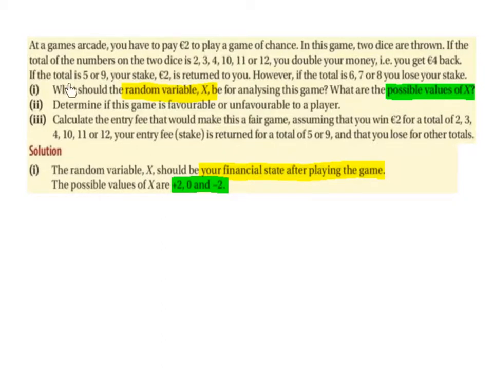Part 1. What should the random variable x be for analysing this game? What are the possible values of x? The random variable x should be your financial state after playing the game. The possible values of x are +2, 0 and -2. So you could be up €2, you could break even, or you could be down €2.